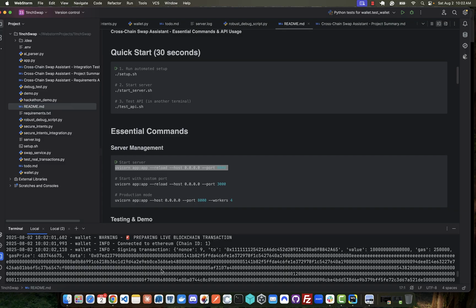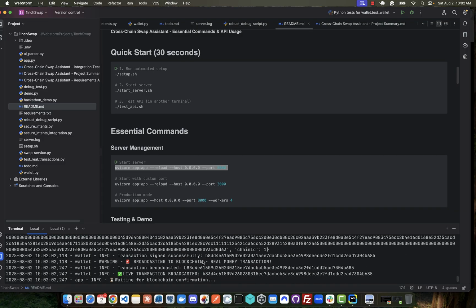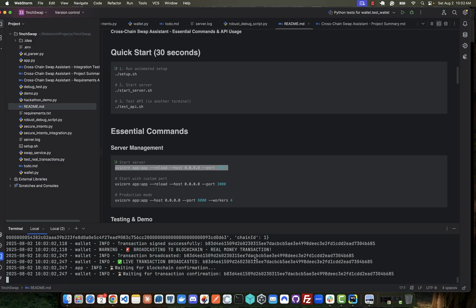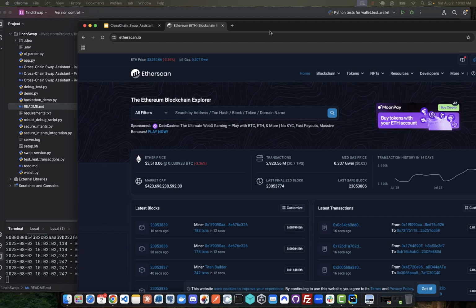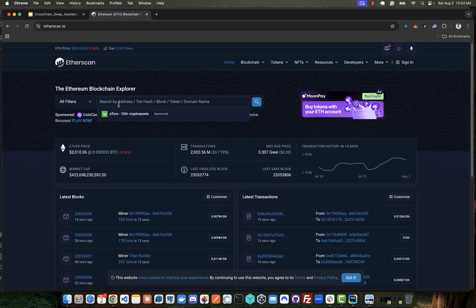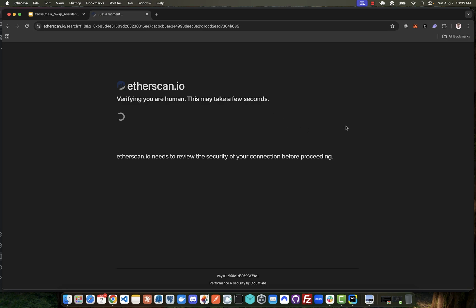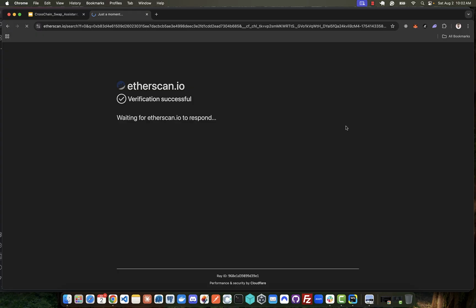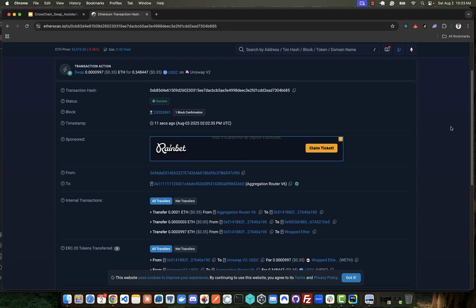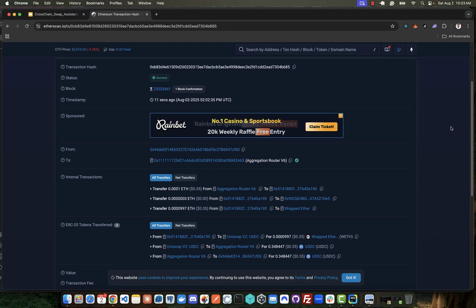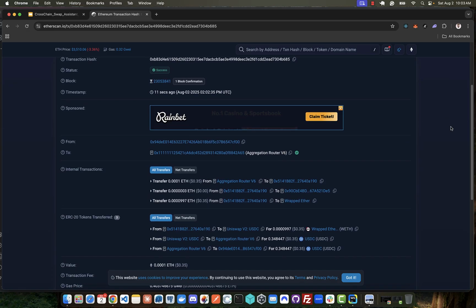As you can see here, this has been executed, and we see the transaction here, and this looks like it was successful. So I'm going to take this, and then we're going to go over to Etherscan, and we will pass in our transaction hash. And then after putting in our transaction hash, you can see here that we have our successful trade, all using natural language.